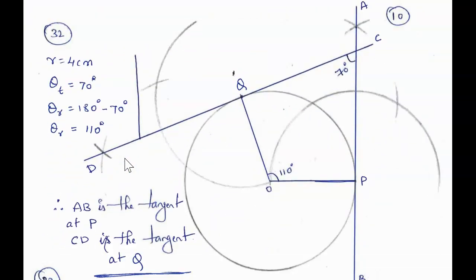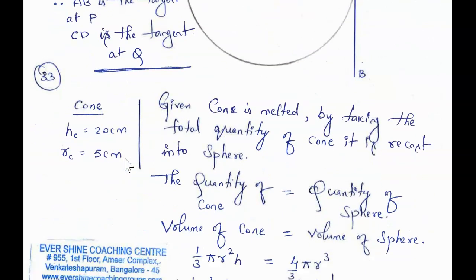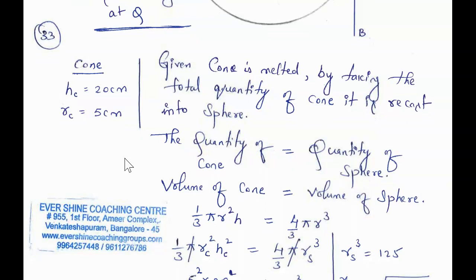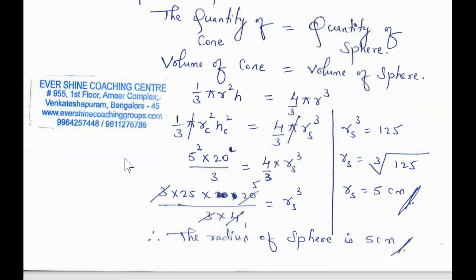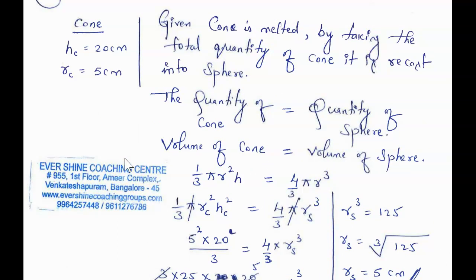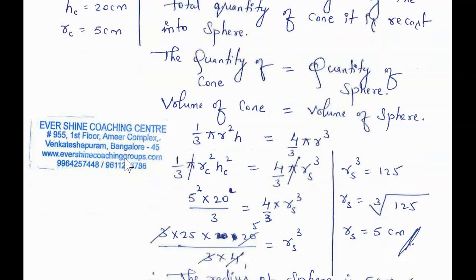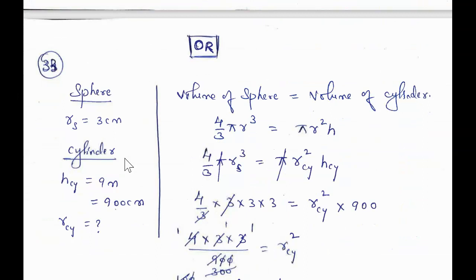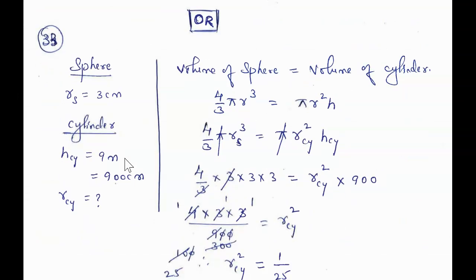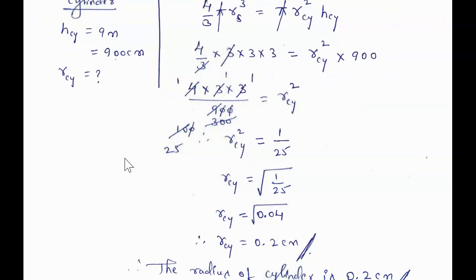Question number 32, it's a construction, tangent construction. Question number 33, this is from your surface area and volume. Or there is a choice. They are asking us to find the radius of the cylinder.